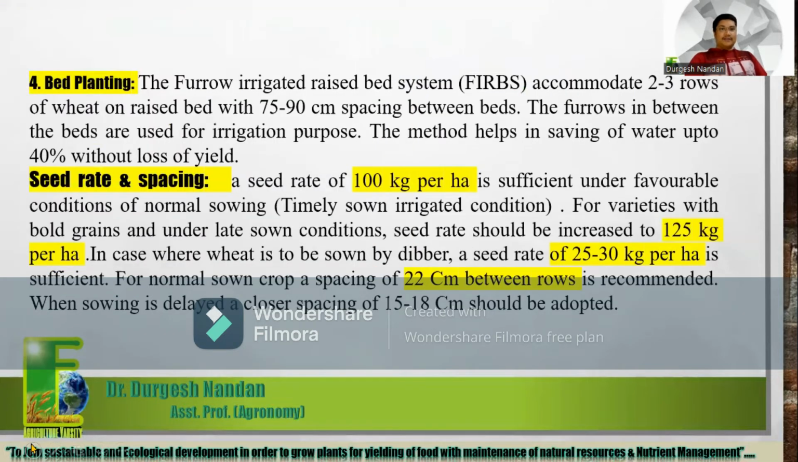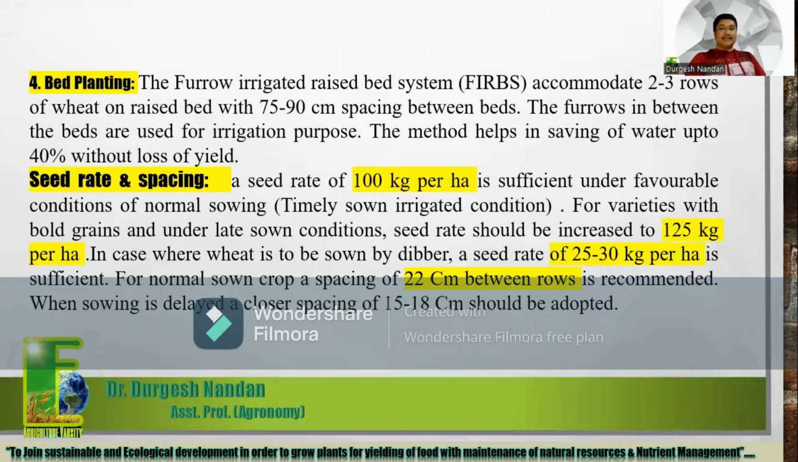Number 4 is bed planting. The flow irrigated raised bed system accommodates 2 to 3 rows of wheat on a raised bed, with 75 to 90 centimeter spacing between beds. The furrows in between the beds are used for irrigation, and the method helps in saving water up to 40% without loss of yield. This is the FIRB technique, which is known as the flow irrigated raised bed system.